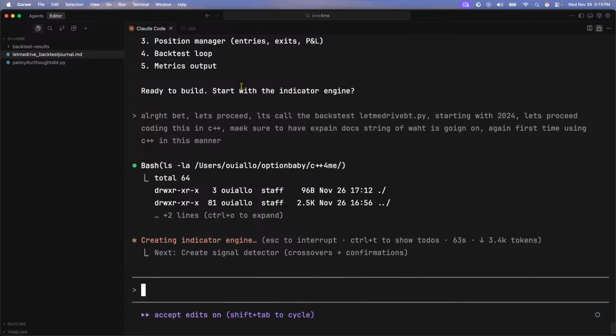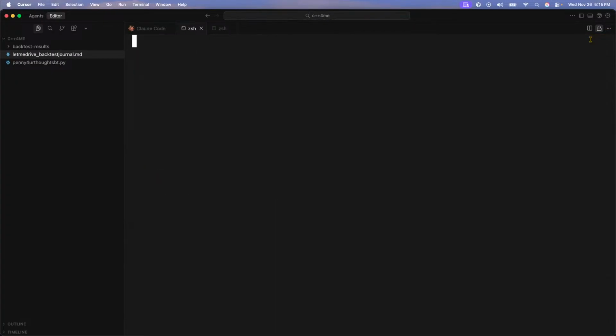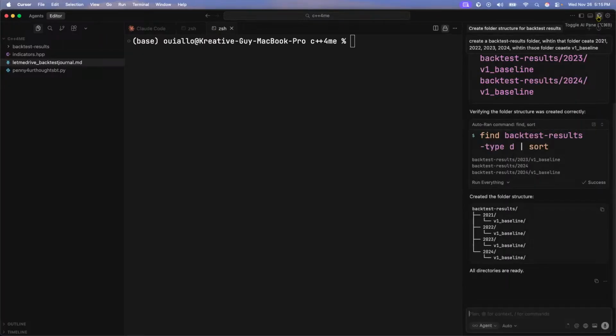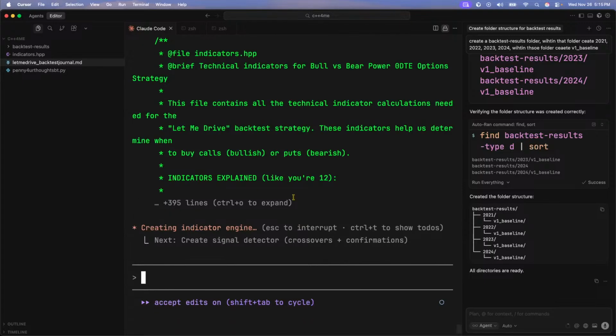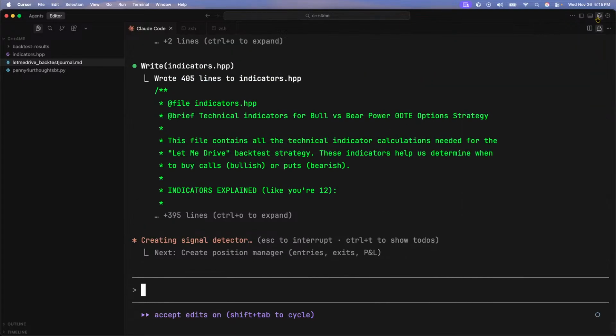All right. Well, here we go. We're creating our backtest. I kind of want to create one for Python as well. What I'm going to do is have our little AI assistant over here create it for Python. I'm going to keep this one focused on C++.